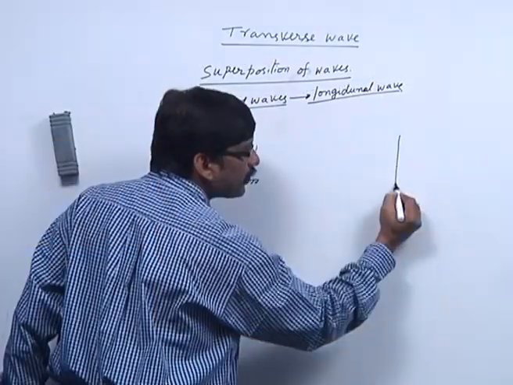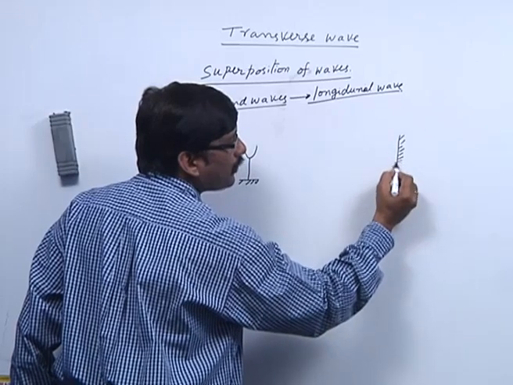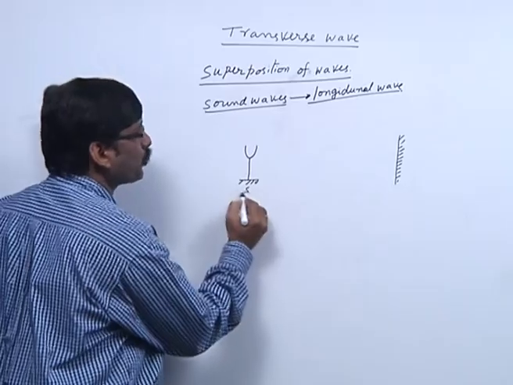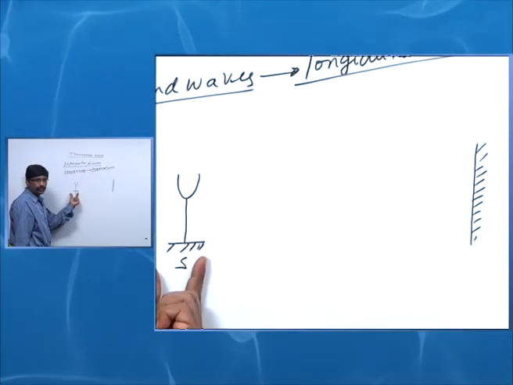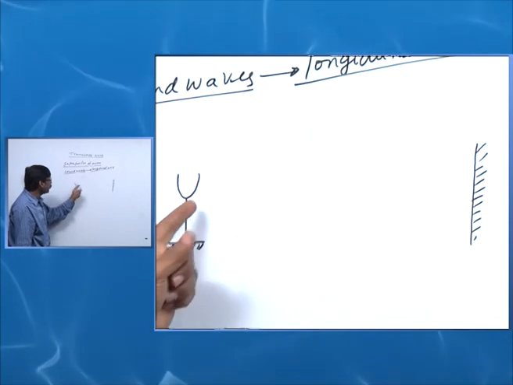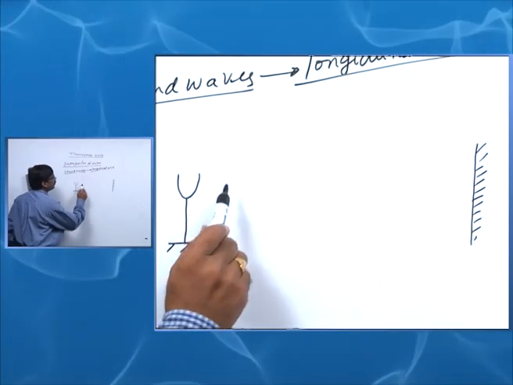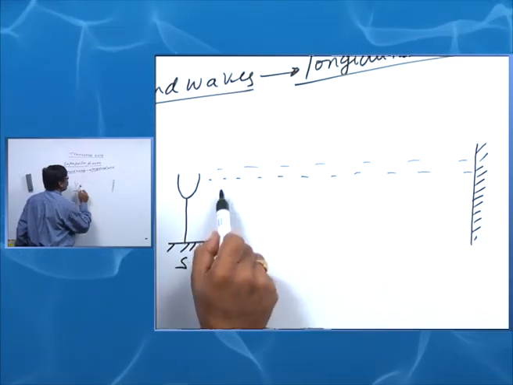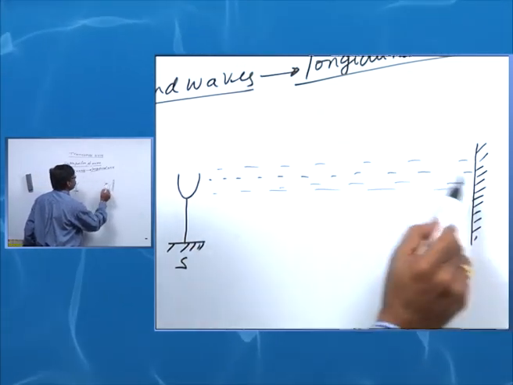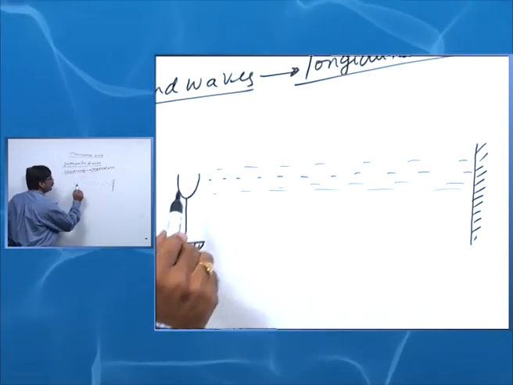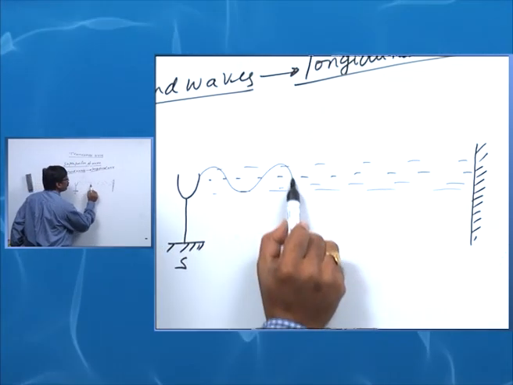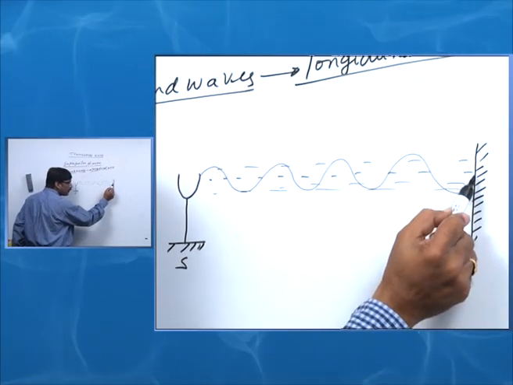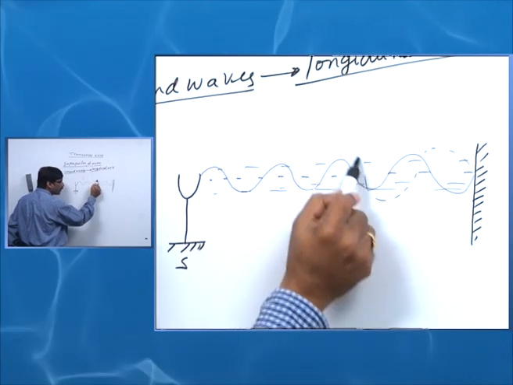Imagine there is a reflector here. S is the source of sound. Afterwards, I am going to apply the same concept to the transverse wave, and there are medium particles. When a wave is propagating towards the positive x-axis, it is reflected by a wall. The wave will be reflected back.